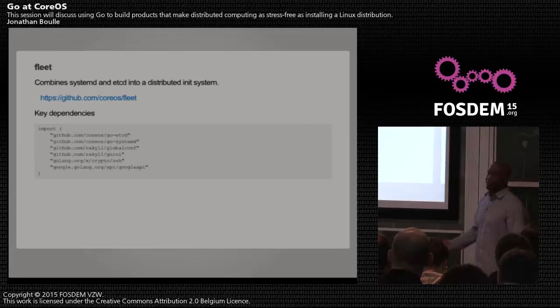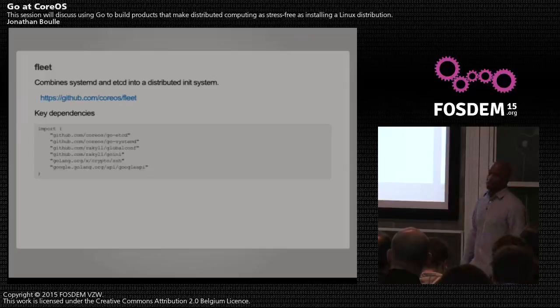And then the crypto SSH package is a godsend, especially if you're trying to support distros or operating systems like Windows, where it's really a pain to get SSH up and going. Using that, it kind of makes Fleet cross-platform in a way. We don't have to ask people to go install SSH. We can use it built in.